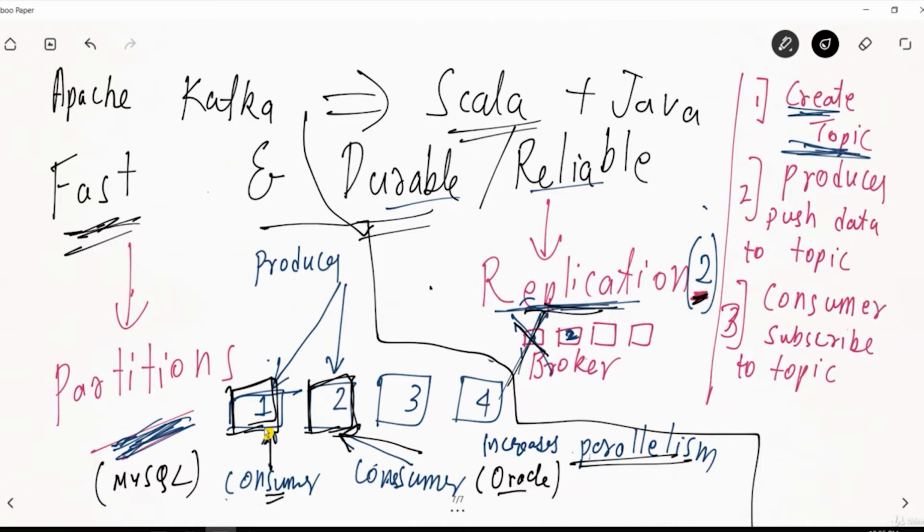The sequence will be maintained. It is asynchronous communication, yes, because there is no clock involved. But still, the sequence in which the data is coming will always be maintained, provided you are reading from the same partition.